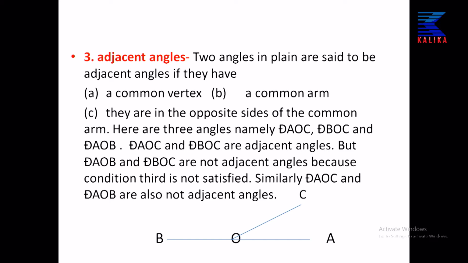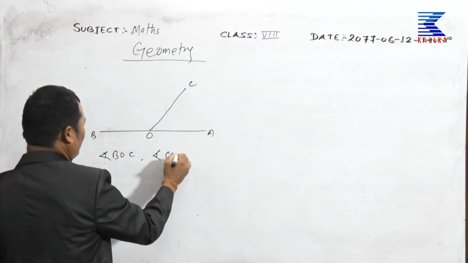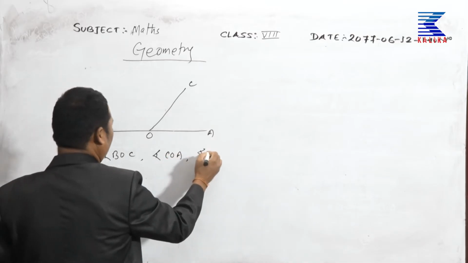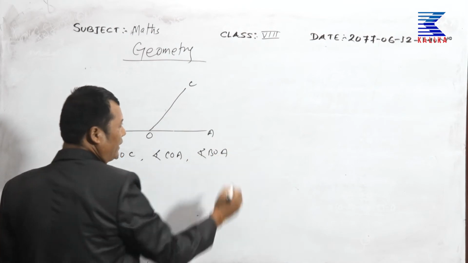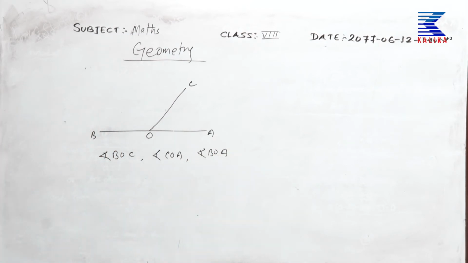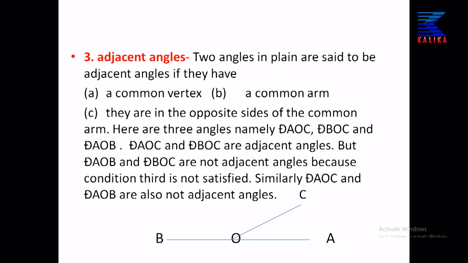B, O, A and here C. How many angles are here? One is angle BOC, next is COA, and one is BOA. They have a common vertex, O.